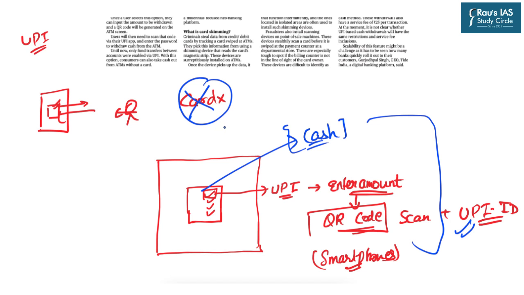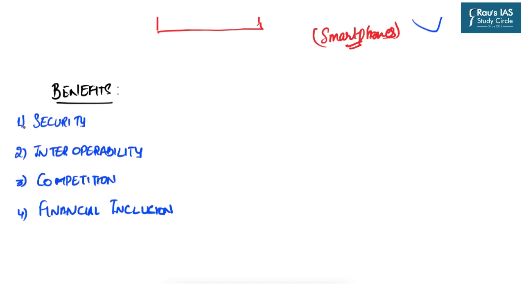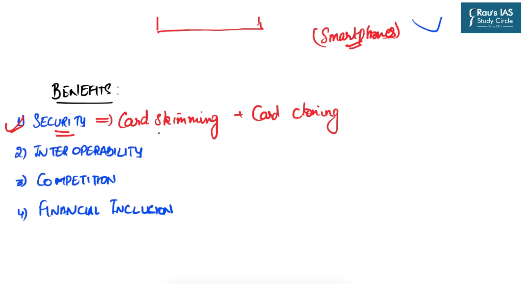Now why has RBI come up with such a scheme? Because there must be certain benefits associated with cardless transactions at ATMs, so let us look at some of those benefits. The first and foremost benefit associated with cardless cash withdrawals at the ATM is enhancement of security. Presently, when we insert ATM cards in the cash dispensing machines, there are chances of card skimming and card cloning. Now let us understand what card skimming and card cloning are.